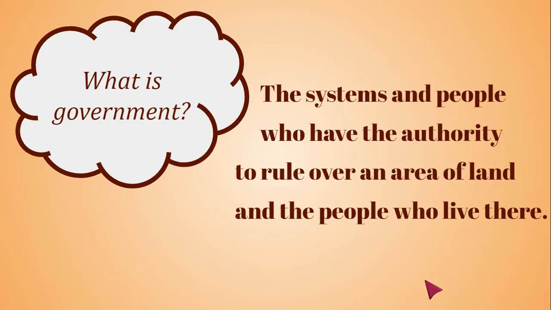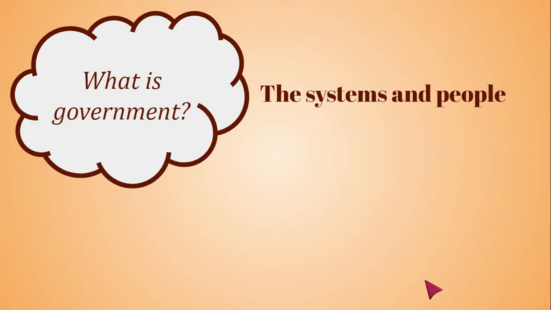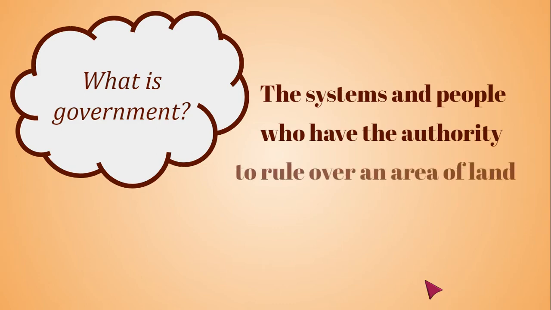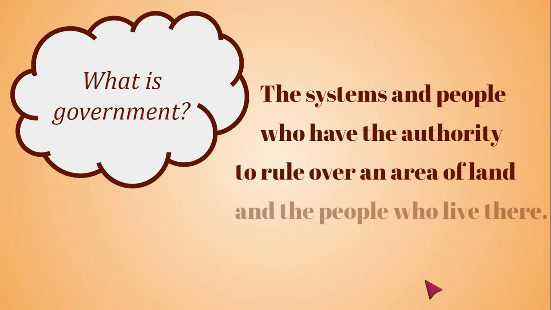What is government? The systems and people who have the authority to rule over an area of land and the people who live there. To break it down, it's the systems and people, so the organizations, the groups, the people who have the authority or the ability to rule over an area of land and the people who live there.